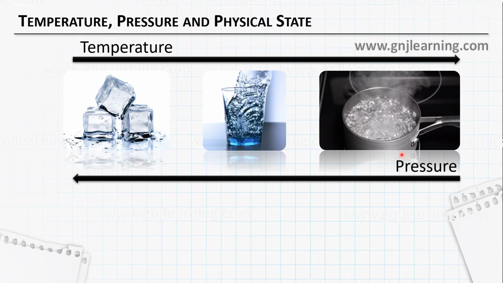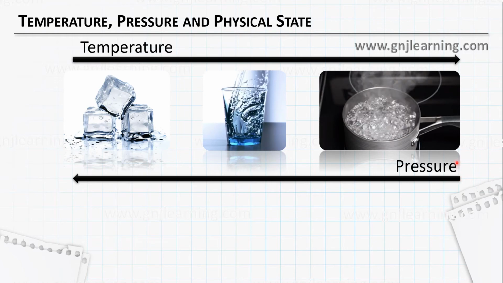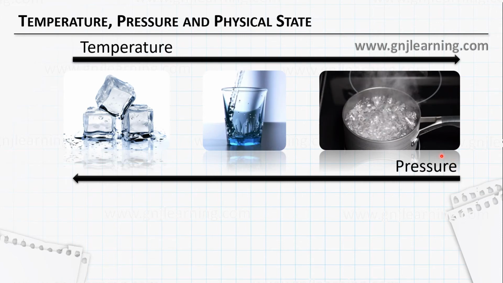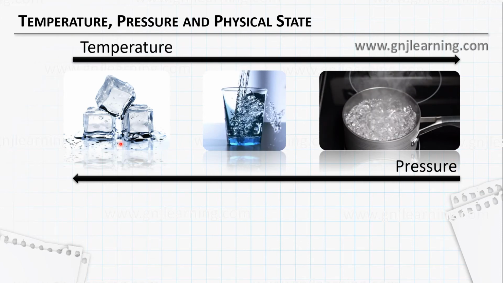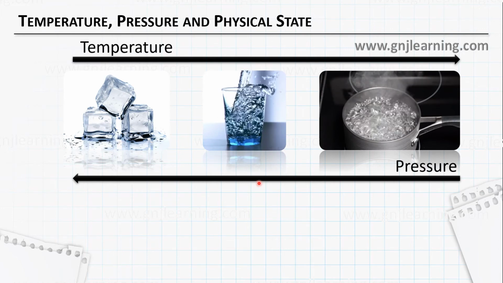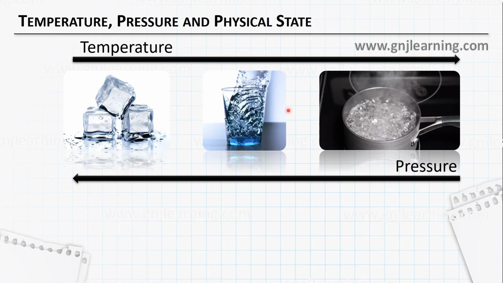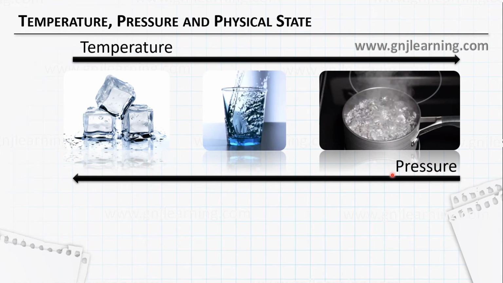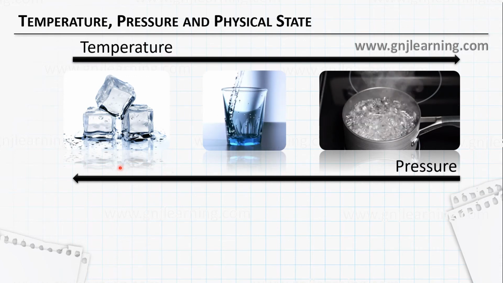What is pressure? Pressure is force per unit area. So you can say that if the number of particles increases in a particular volume, then pressure increases. And we know that the maximum number of particles is for solid. So pressure will be maximum for solid, least for gases, and liquid will be in between. So pressure increases from gas to liquid, and then maximum for solid.